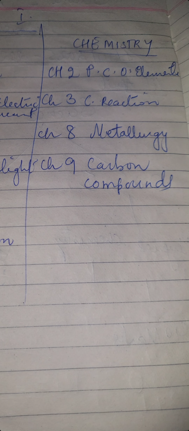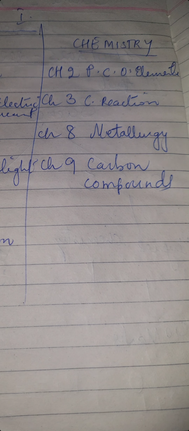Previous year some students had difficulties in the chemistry section, but chemistry has only 4 chapters. And the most important chapters from chemistry are carbon compound and periodic classification of elements. Questions come in the board exam from these chapters.